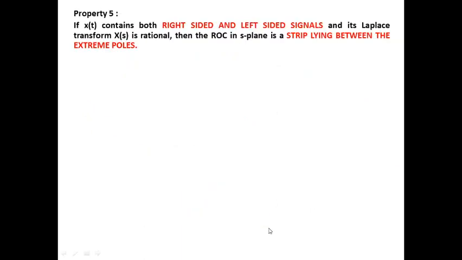Property number 5. If the given signal x of t contains both right-sided and left-sided signals and its Laplace transform is rational, then the ROC in the S plane is a strip lying between the extreme poles. I repeat, if the given signal is an addition of right-sided and left-sided, then the ROC is a strip lying between the extreme poles.